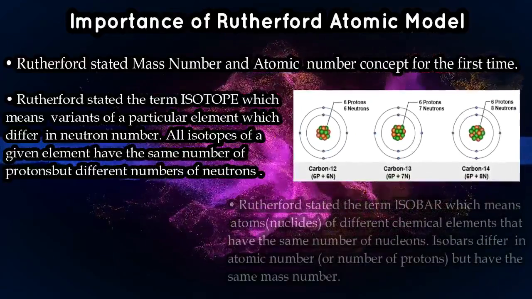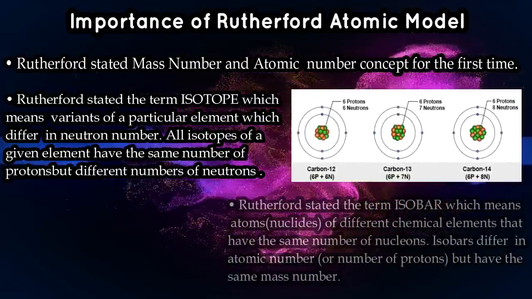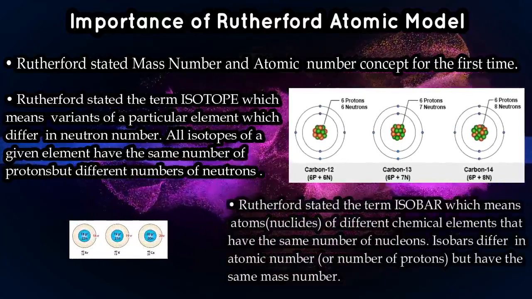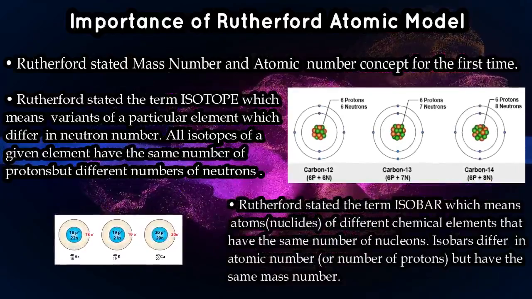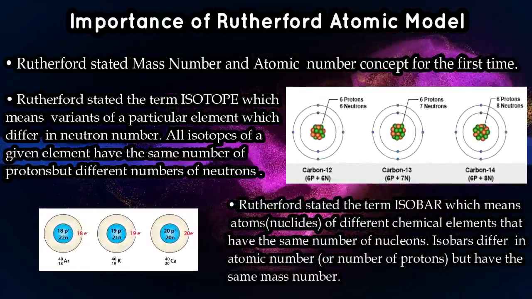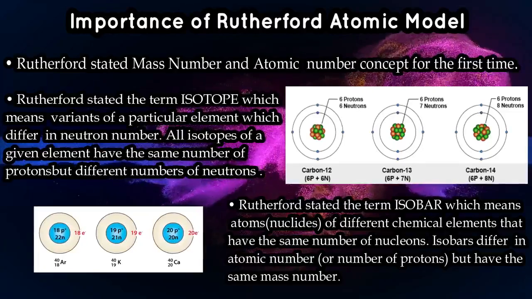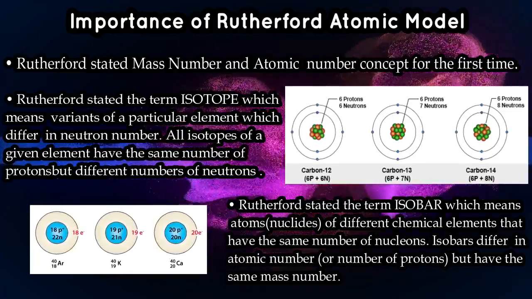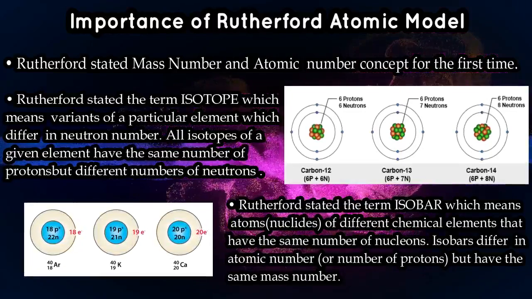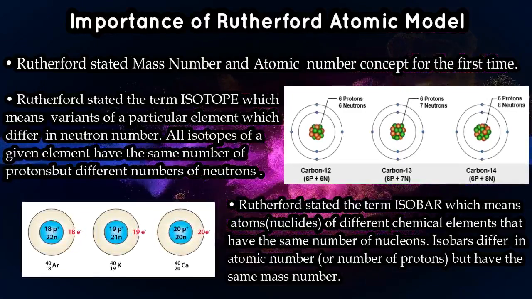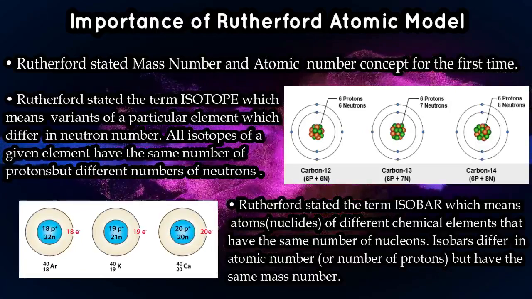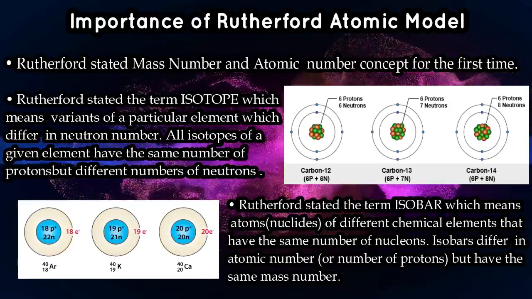But there were many good things that were done by Rutherford in his atomic model, and that also we need to see here. There were many merits of the Rutherford atomic model, and these merits include very important things that we will discuss here, because before going to the limitations we should discuss the merits. Another important thing was isotopes and isobars.